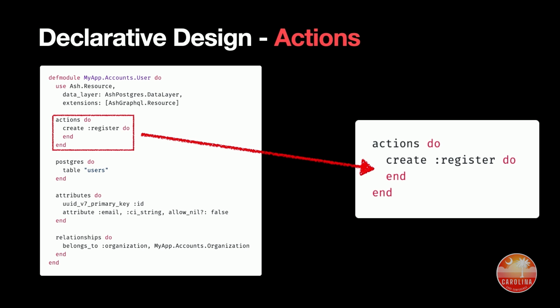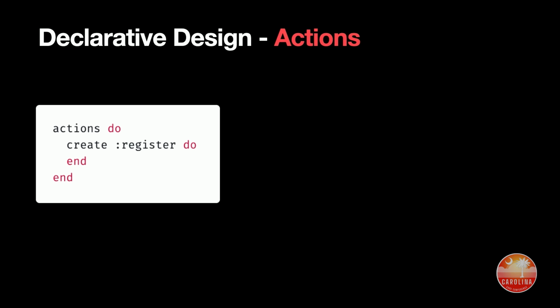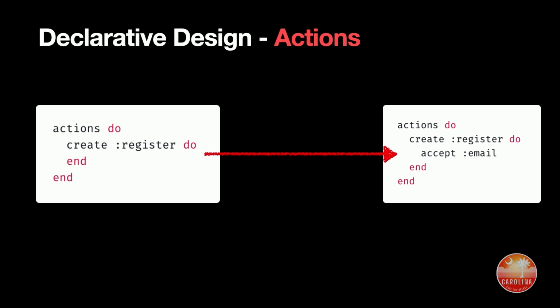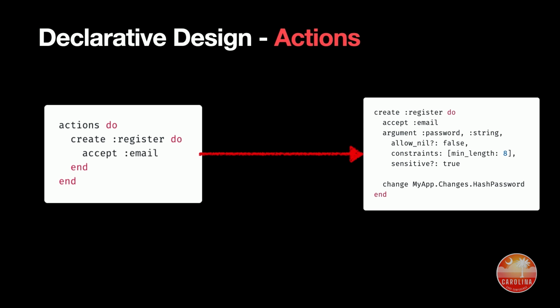So we have a register action, and we say that it accepts the email. We already know what email is. I don't have to describe it any further than this. There's a thing called email on the resource. We're going to use that. And then we can add even more logic to it. We can say there's an argument called password. So this is an action-specific input. We can define constraints. We can say it's not allowed to be nil.